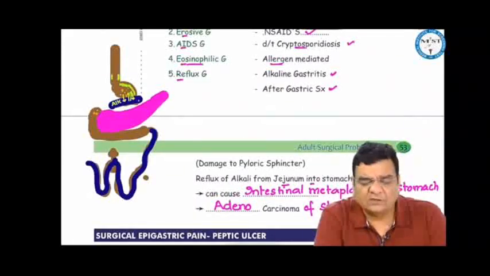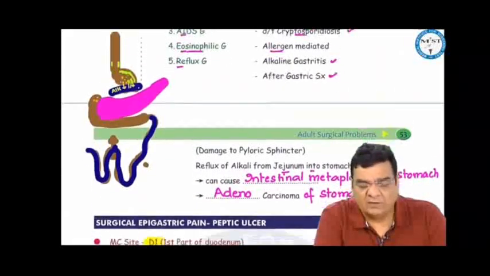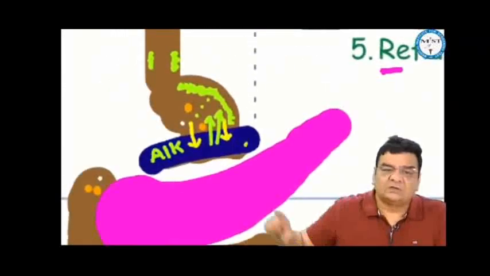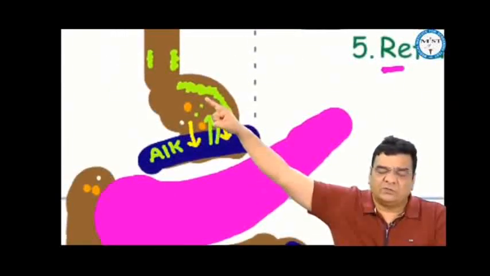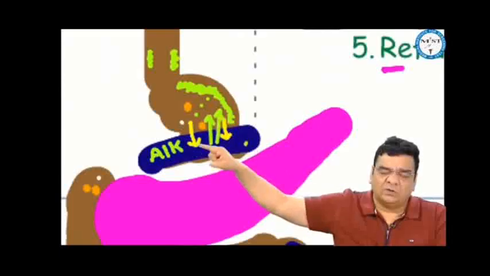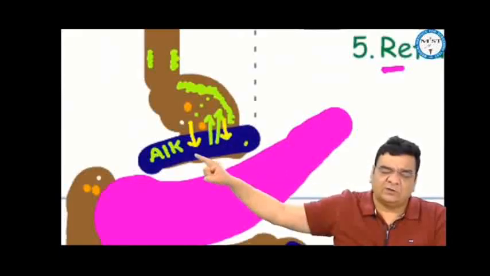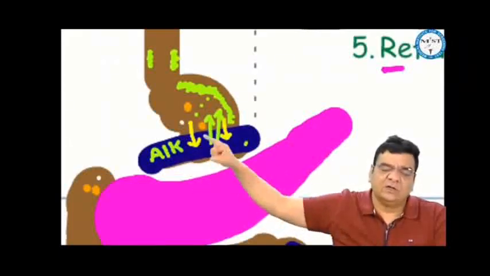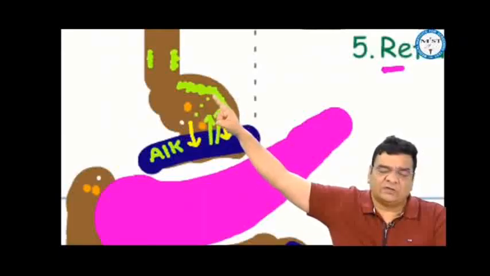When we are connecting the stomach with the jejunum, alkaline contents will reflux into the stomach and will cause damage to the stomach mucosa. This is called reflux gastritis or alkaline gastritis. Gradually, the gastric mucosa would like to become like the jejunal mucosa. Both are columnar, so columnar will not change into columnar, but yes, there is a difference between gastric columnar and intestinal columnar, where intestinal columnar will have more goblet cells. So there will be intestinal metaplasia inside the stomach, which will increase the risk of adenocarcinoma of the stomach.